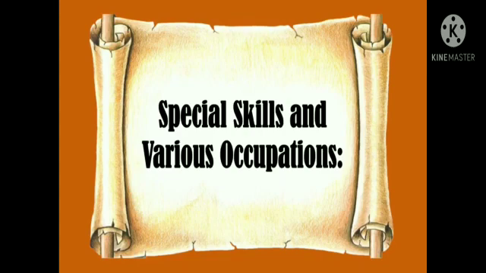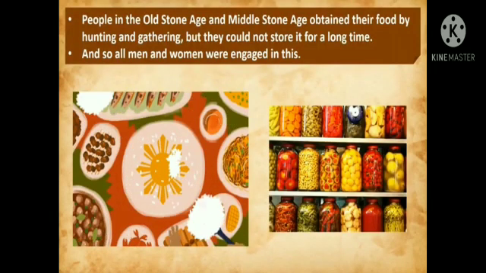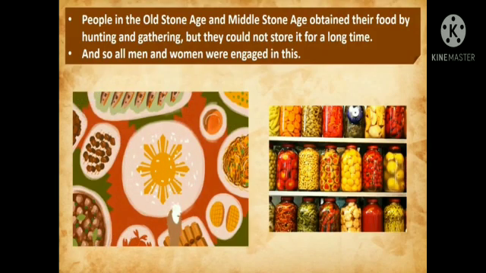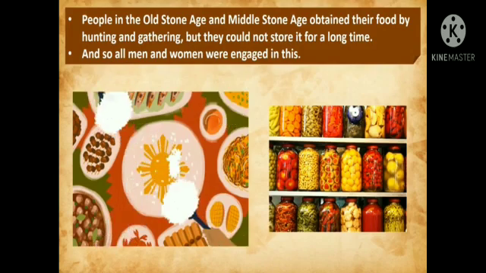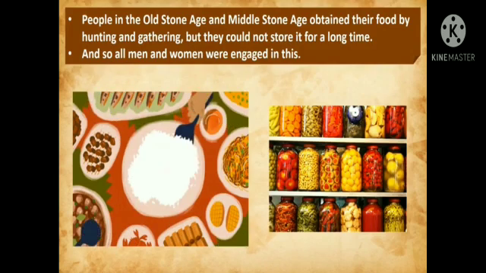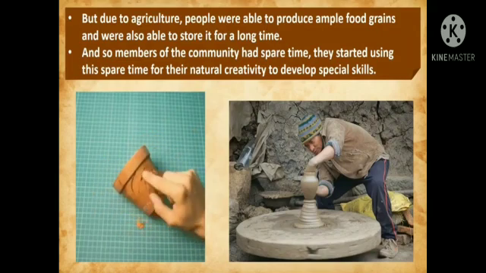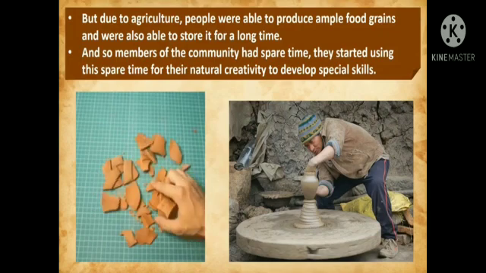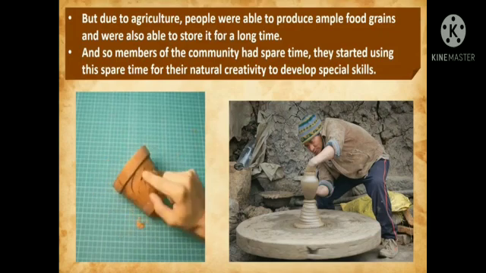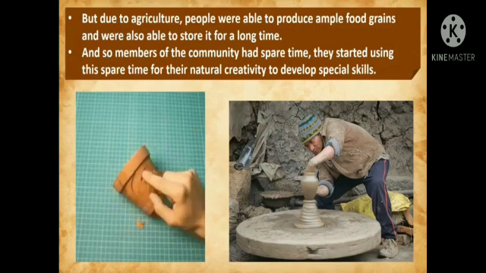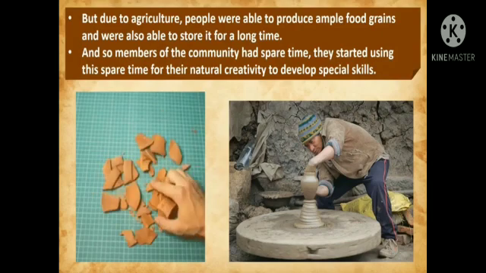Special skills and various occupations. Let us see what it is. People in the Old Stone Age and Middle Stone Age obtained their food by hunting and gathering, but they could not store it for a long time, and so all men and women were engaged in this. But due to agriculture, people were able to produce ample food grains and were also able to store them for a long time. And so members of the community had spare time. They started using the spare time for their natural creativity to develop special skills.